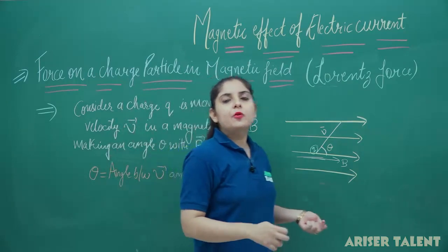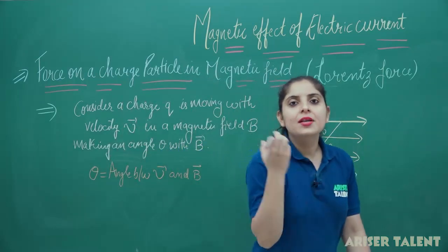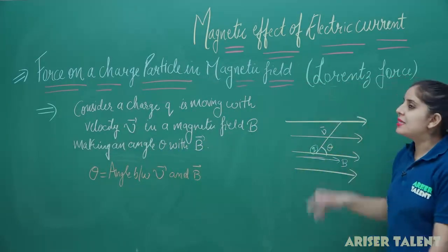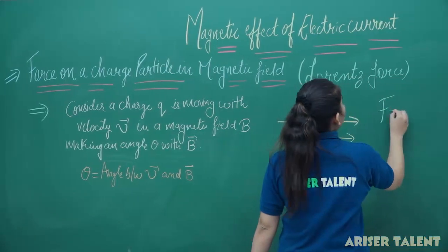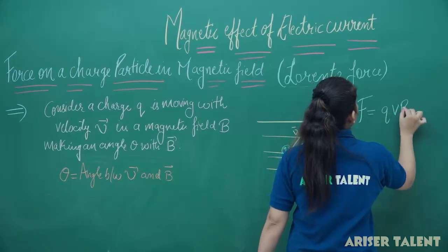Now you have to calculate the force on this charge in the magnetic field, and this force is basically known as a Lorentz force. So the formula of the force will be given by Q V B sin theta.